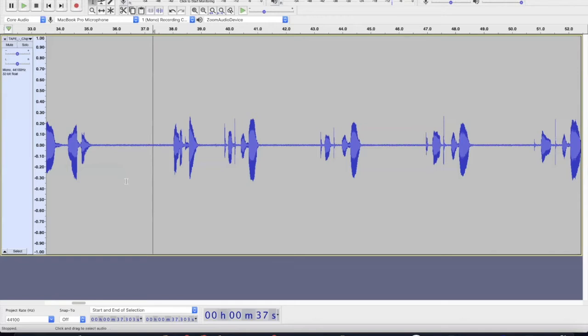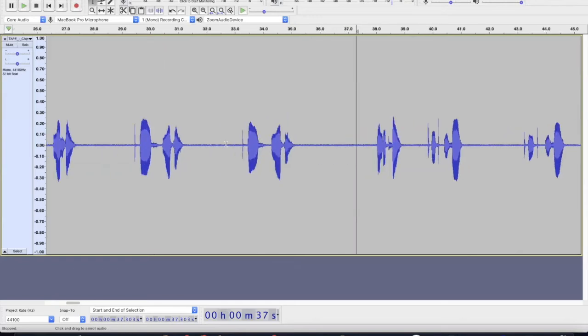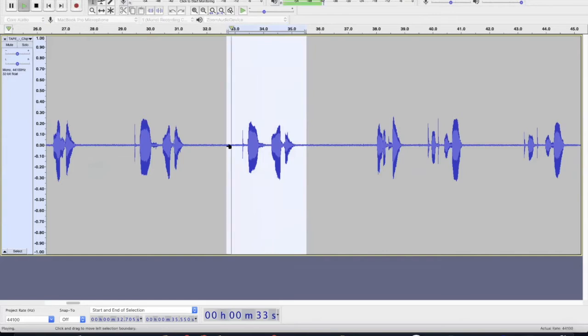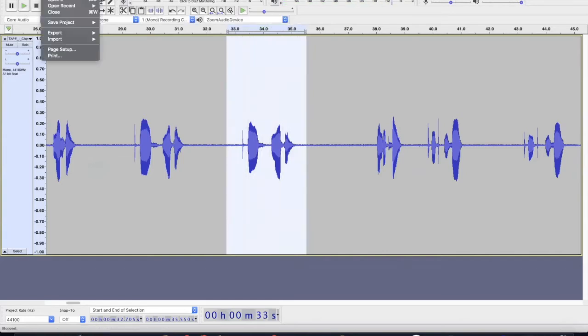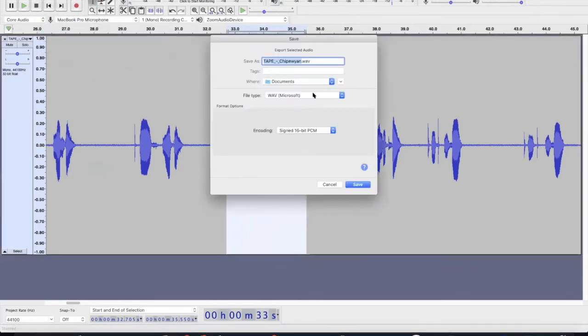Is this nevel right there? I think this is it. Is nevel. Great. So I'm going to go to File, Export, Selected Audio. Okay.